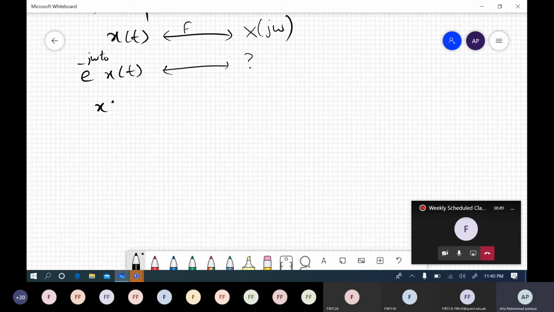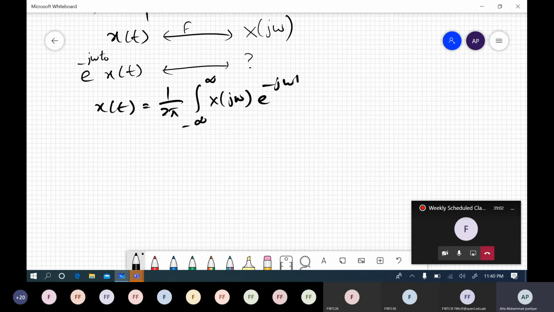So we know that x of t is equal to 1 over 2 pi from minus infinity to infinity x of j omega e to the power j omega t d omega. So this is not minus, this is plus. Always, if I have written minus somewhere, that is incorrect.